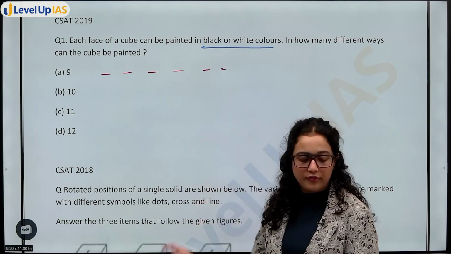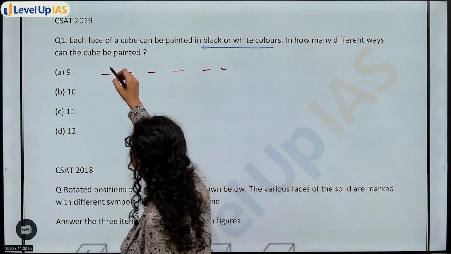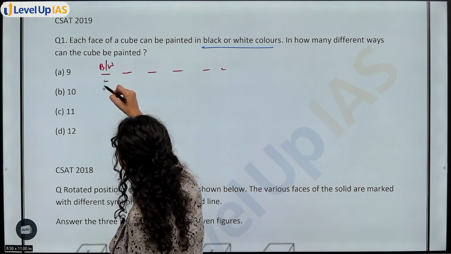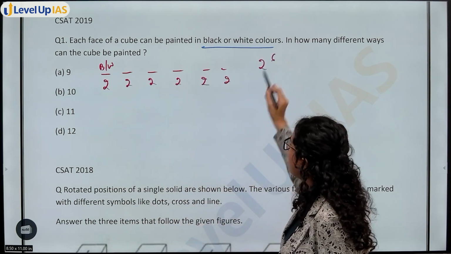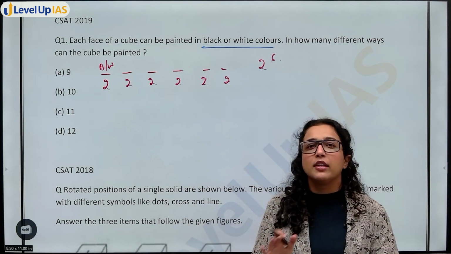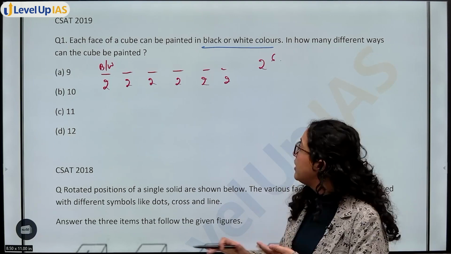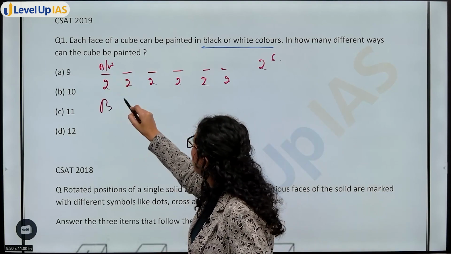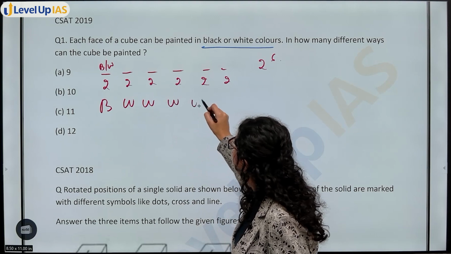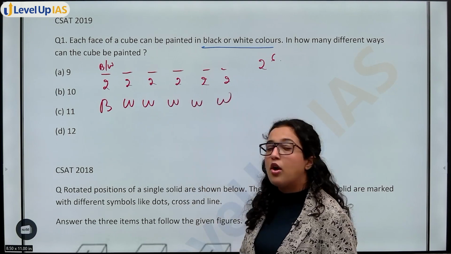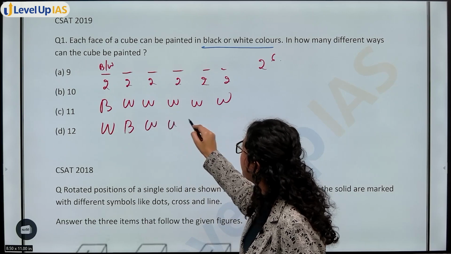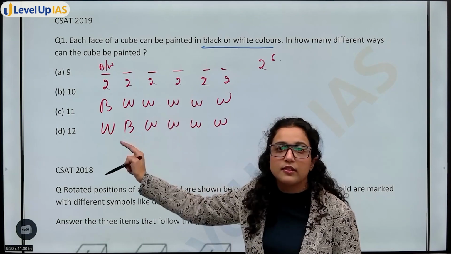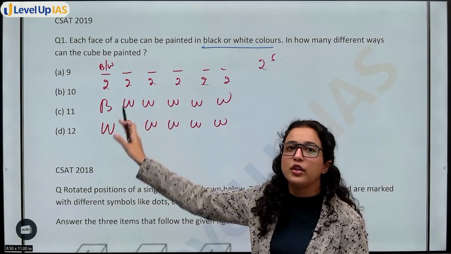So for the first face, I have 2 options, black or white. 2, 2, 2, 2, 2, 2. So this will be 2 to the power 6. Okay. But the problem is that when we take black, white, white, white, white, white, also when we take white, black, white, white, white, white, this is the same case in case of cubes.